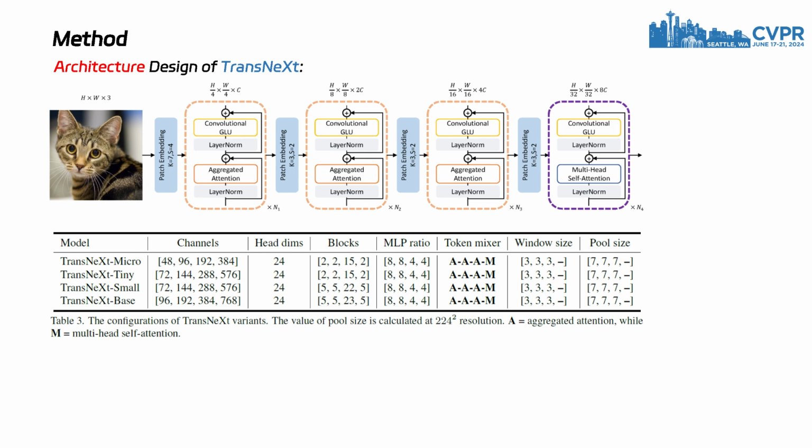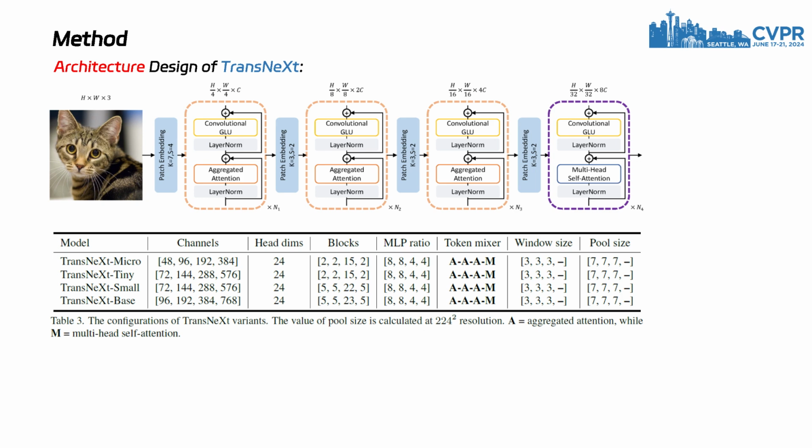This is the architecture design of TransNeXt. To ensure consistency in subsequent ablation experiments, TransNeXt adopts the same 4-stage hierarchical backbone and overlapping patch embedding as PVTv2. The pooling feature size of the aggregated attention in stages 1-3 is also set to 1/32 of the feature map size. In stage 4, as the feature map size has already reduced to 1/32, we employ a modified version of multi-head self-attention that applies query embedding and length-scaled cosine attention.